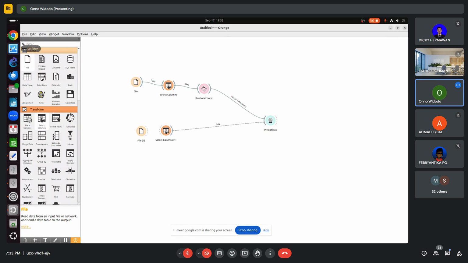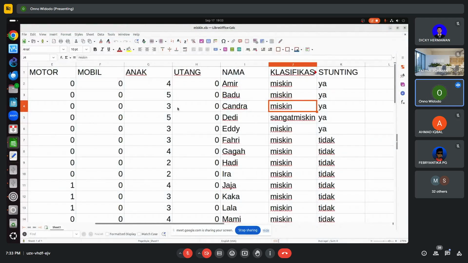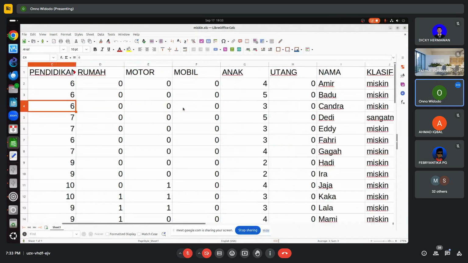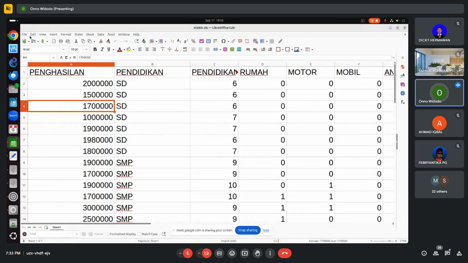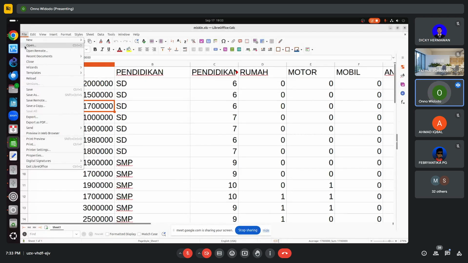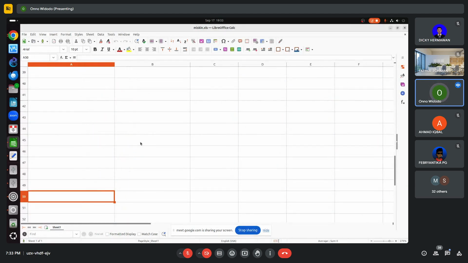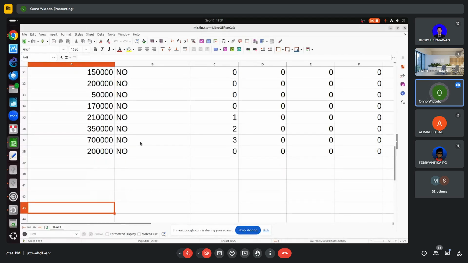Okay, this is the file. I will save the file. This is quite easy to do because we have only 38 data here.